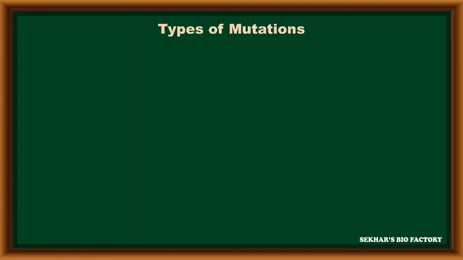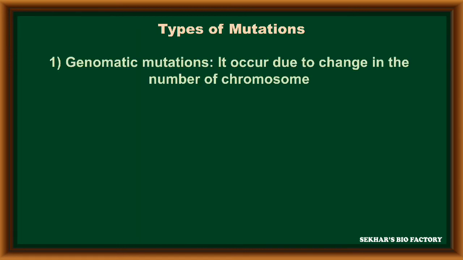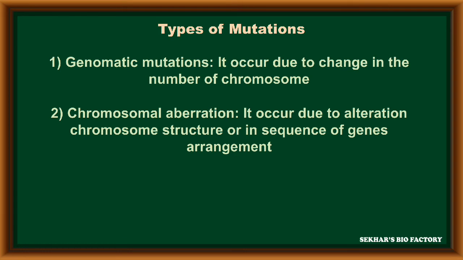The types of mutations. The first type is genomic mutations. These mutations occur due to change in the number of chromosomes. The second type is chromosomal aberrations.